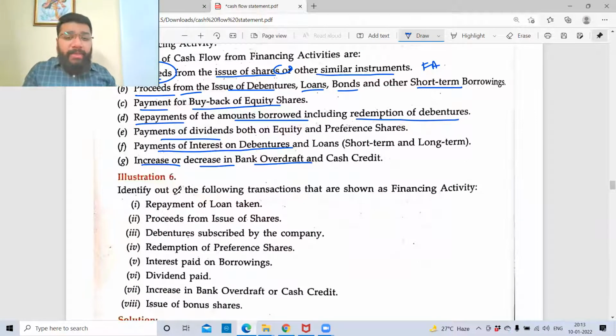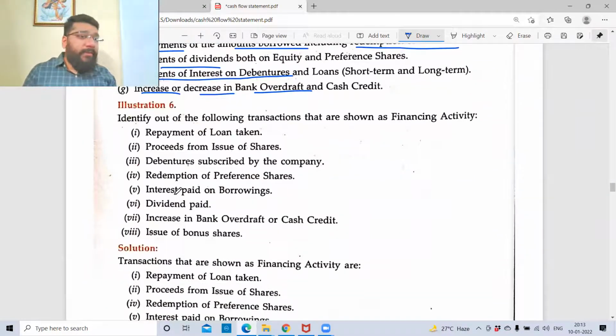Identify out of the following transactions that are shown as financing activity. Repayment of loan taken. No, here they have not mentioned whether this is a finance company or a non-finance company. So what will be the assumption? Always non-finance company. If nothing is mentioned, always non-finance company. So repayment of loan taken. Loan taken is financing activity. Repayment of that also is financing activity.